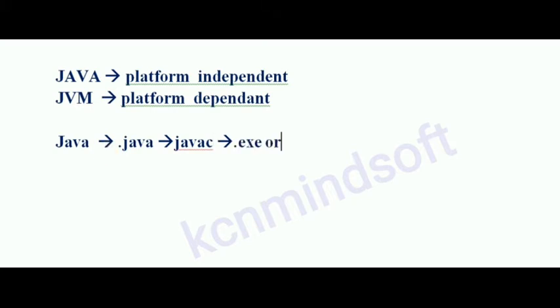Every Java program is saved with the .java extension and compiled with javac. It will generate the .class file.